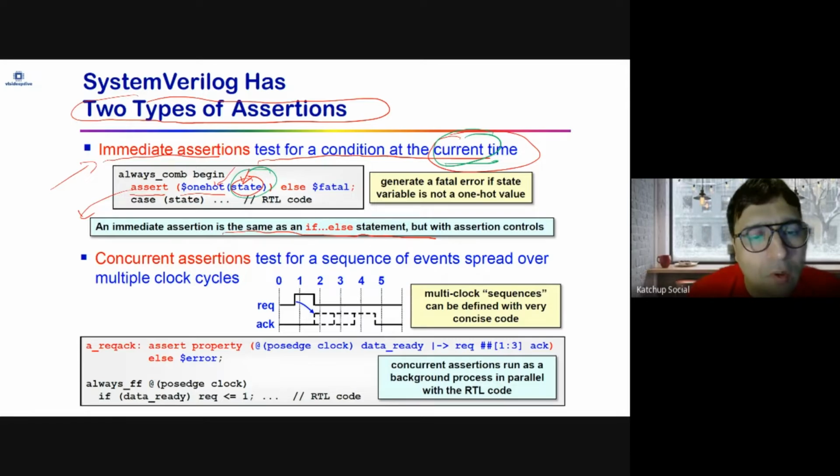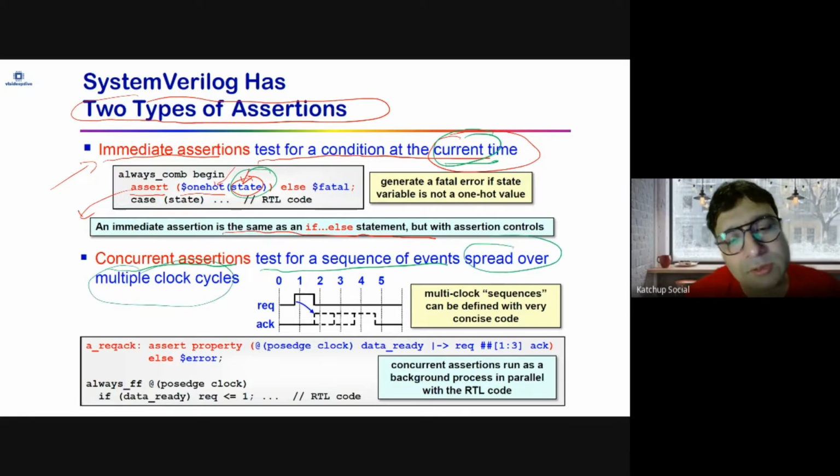Unlike immediate assertions, concurrent assertions test for a sequence of events spread over multiple clock cycles. So these are spread across time. For example, we had seen a property that when the request goes high, acknowledgement ACK should go high either next cycle or within 1 to 3 cycles. It can go high one cycle later, second cycle later, or 3 cycles later.